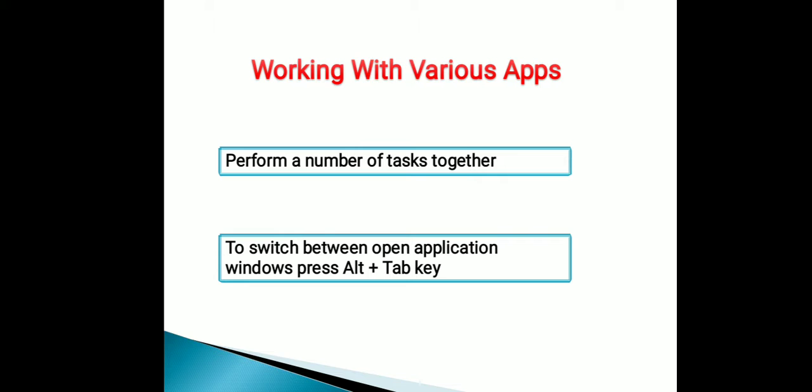So two tasks simultaneously. You are working with MS Word and you are also listening to music. At the same time, you can also browse and search on various topics on the internet.